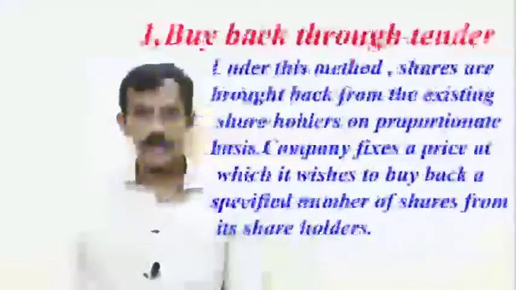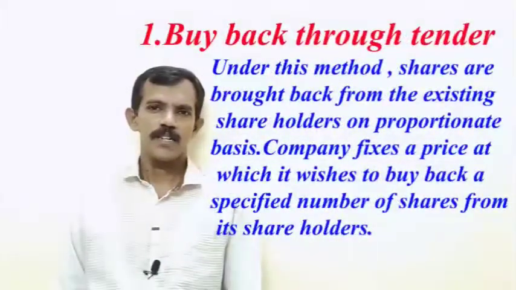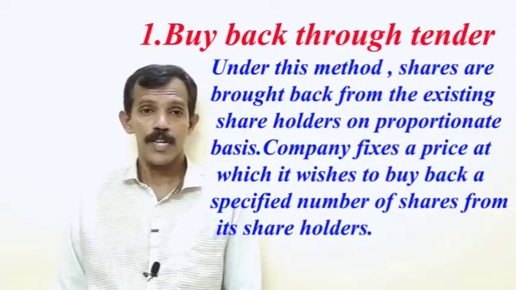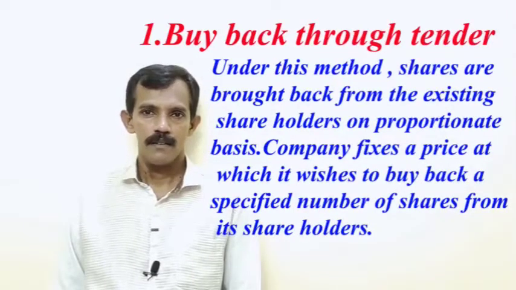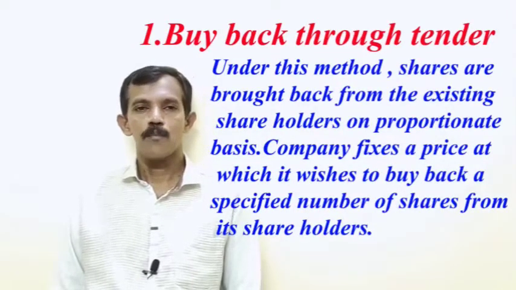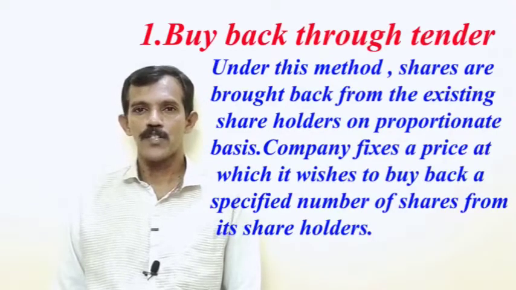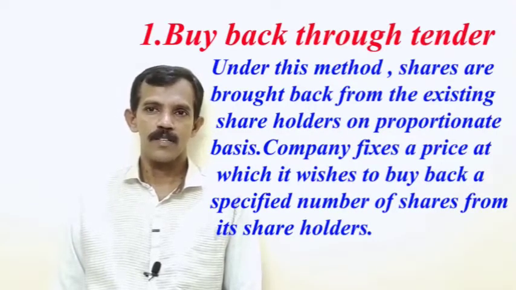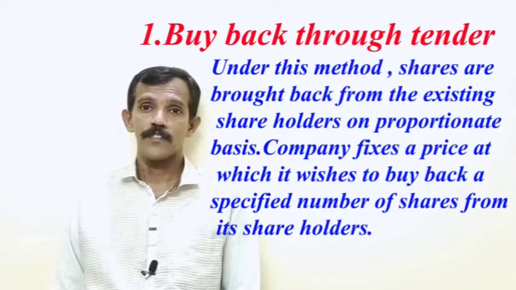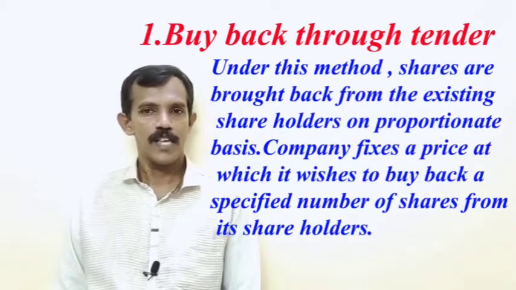Under this method, shares are bought back from the existing shareholders on a proportionate basis. The company fixes a price at which it wishes to buy back a specified number of shares from its shareholders.